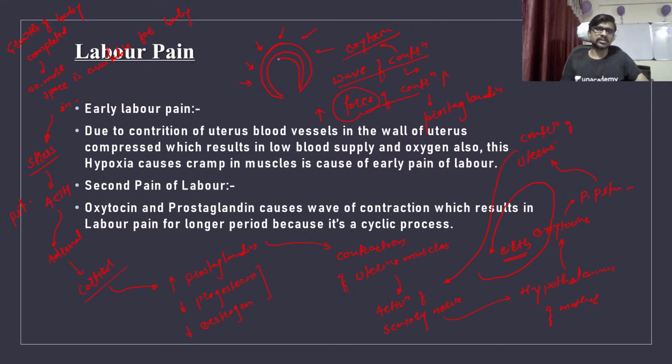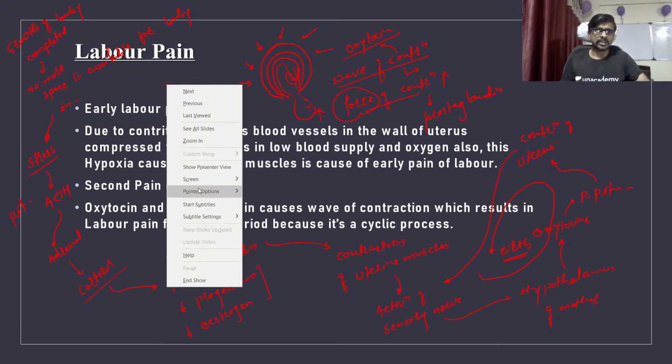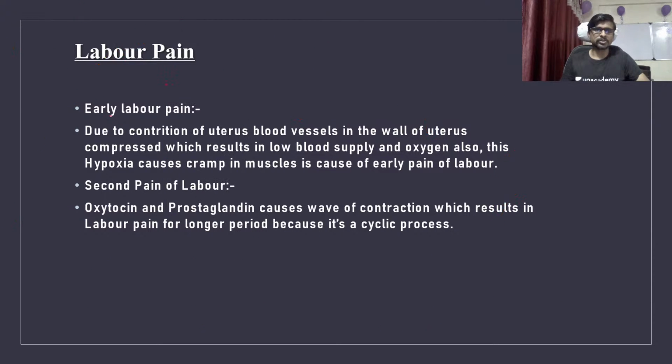Okay, so this is the next stage of a contraction, and now the baby is moving out of the body of a mother. Okay, so this is for example a baby which is moving out of the body of a mother. Okay, so here are the legs, inside of the mother. Okay, so this is how parturition happens. Okay, so let's see, I'm going to rub this all, and we are going to start the labor pain.